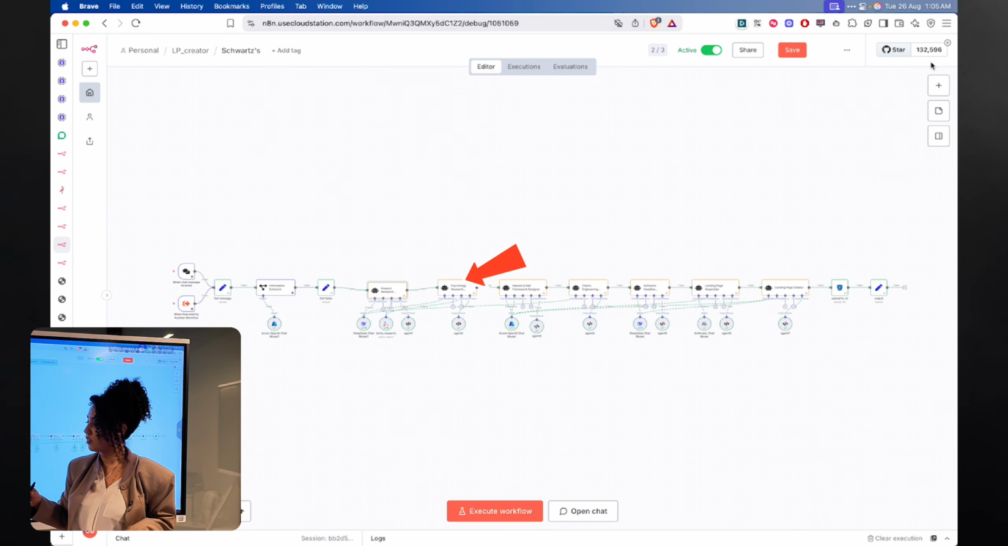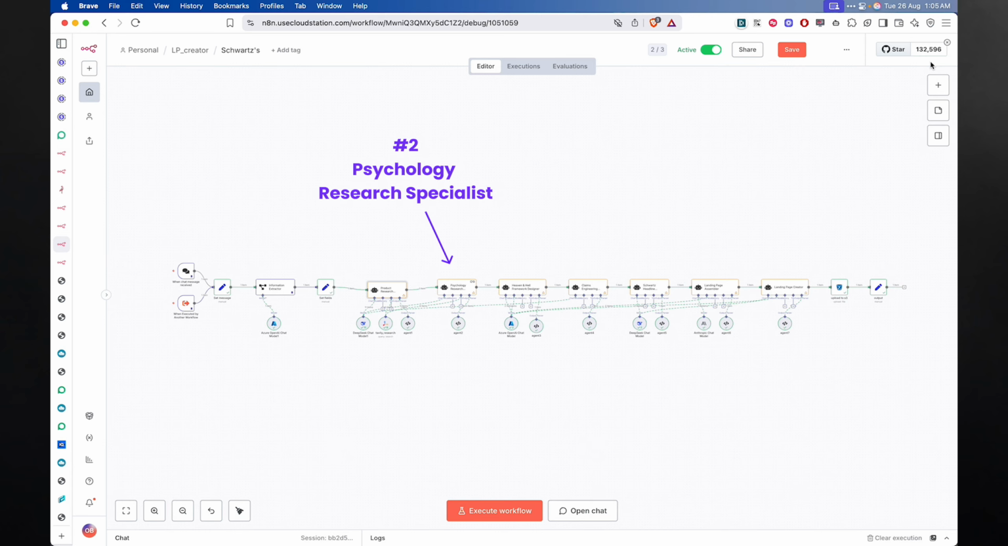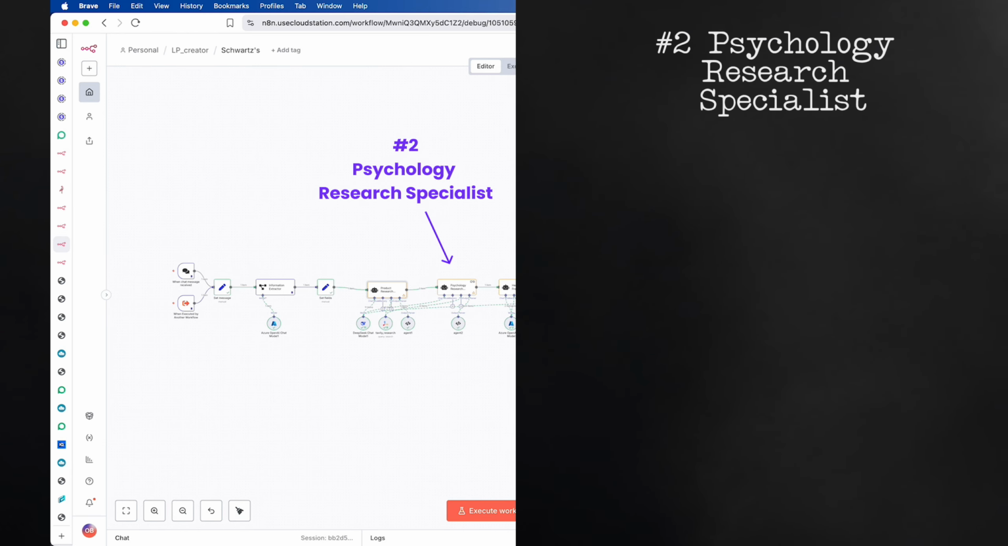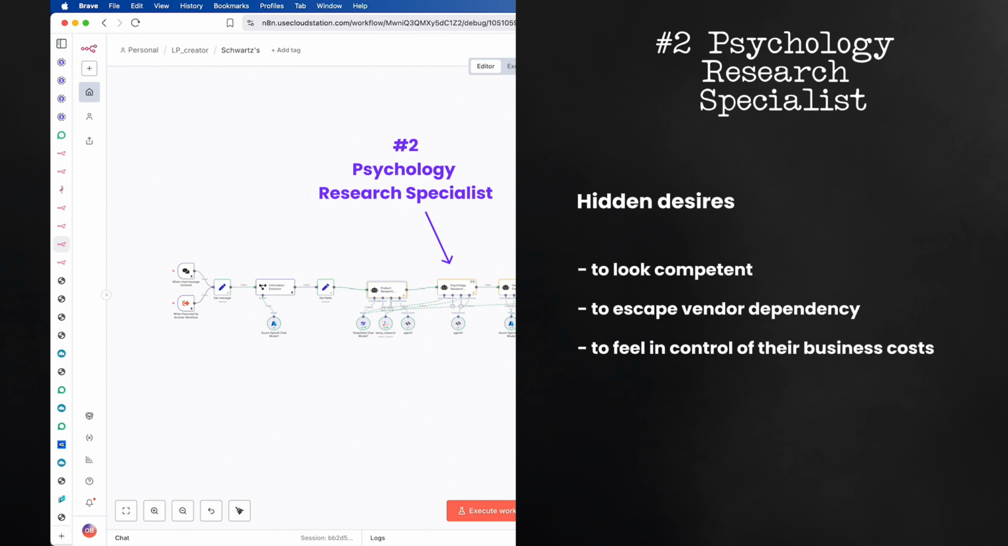The next agent is this. Agent 2 is the customer psychology specialist. Agent 2 finds what Schwartz called the hidden desires, what non-technical founders secretly want but won't admit. Beyond saving money, they want to look competent, escape vendor dependency, and feel in control of their business costs.